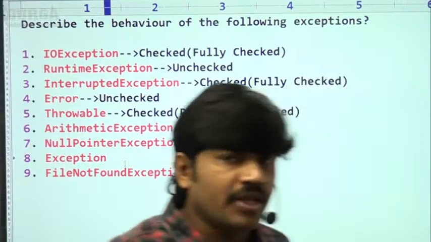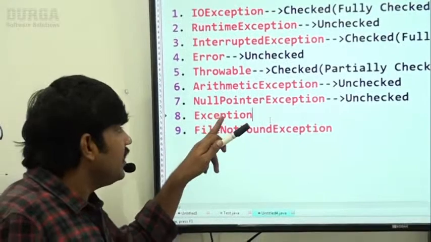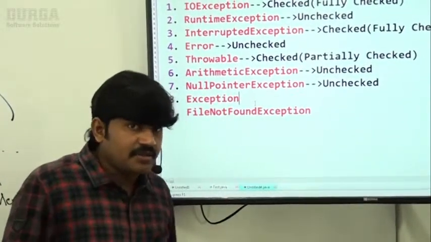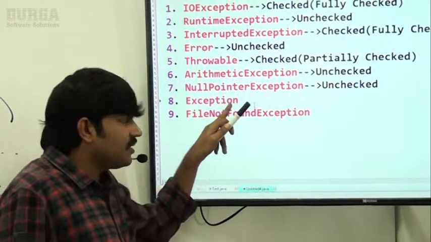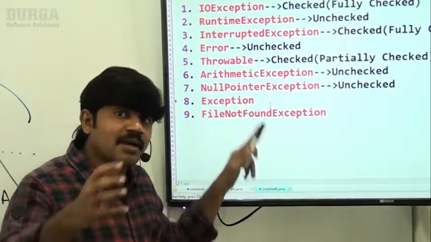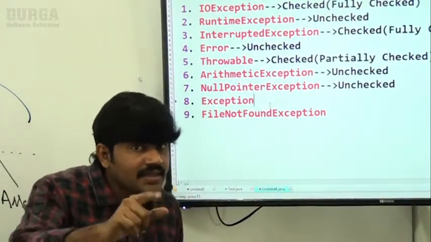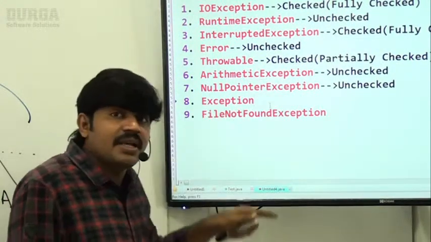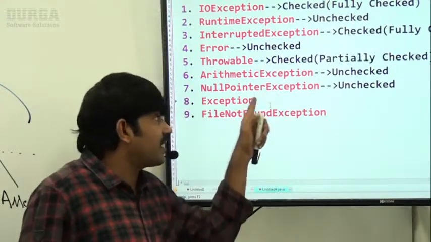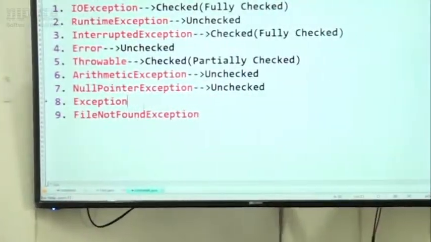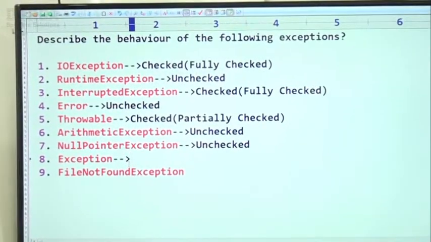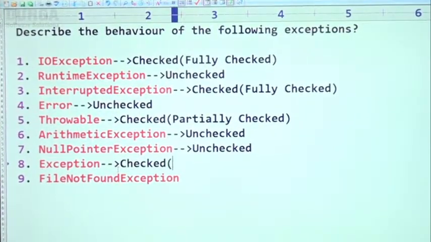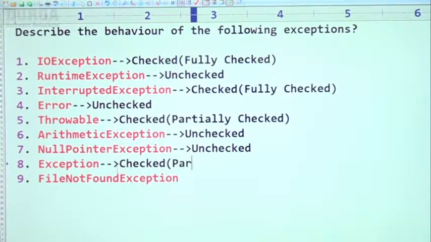Next, what about Exception? Sir, Exception is not under RuntimeException and not under Error. That's why it is a checked exception, right? But some child classes of Exception, like RuntimeException, are unchecked. So it is partially checked. It is a partially checked exception, sir. Have a look once here. It is checked only, but it is partially checked.